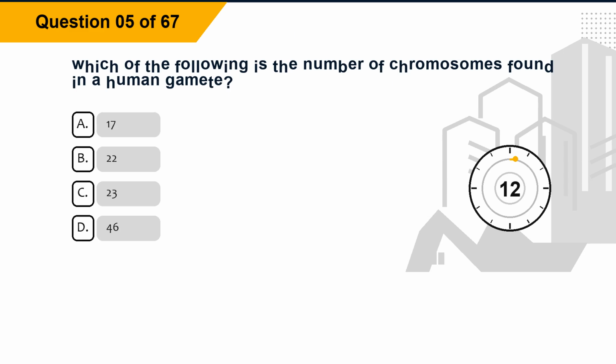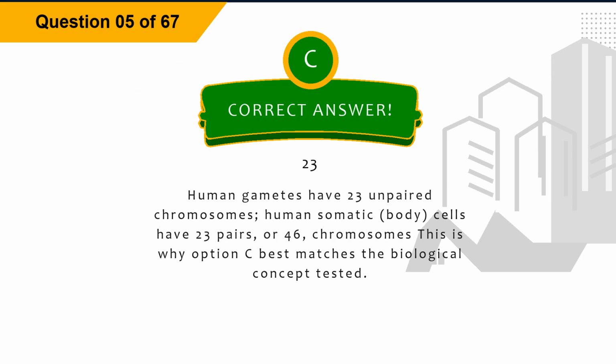Question 5. Which of the following is the number of chromosomes found in a human gamete? Option A, 17. Option B, 22. Option C, 23. Option D, 46. The correct answer is option C, 23.